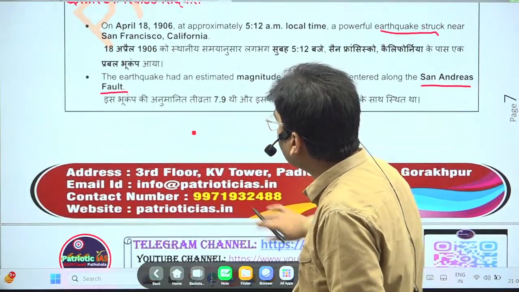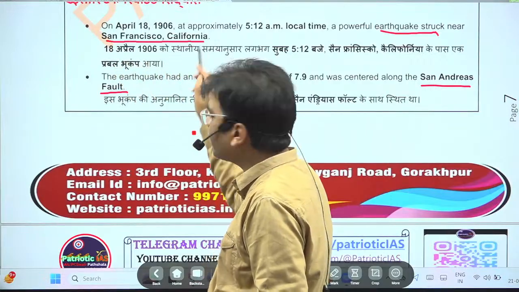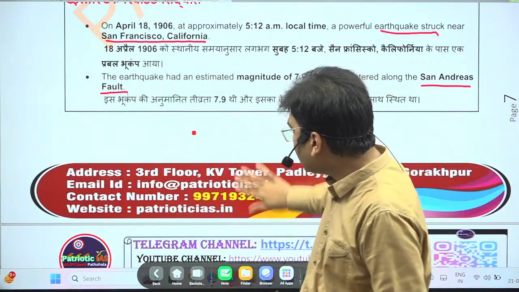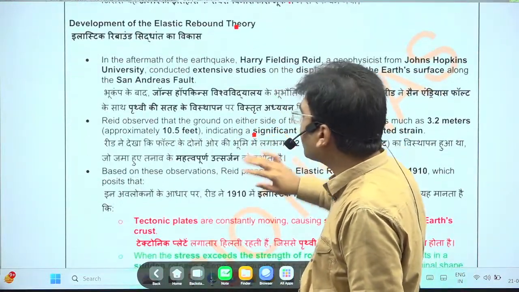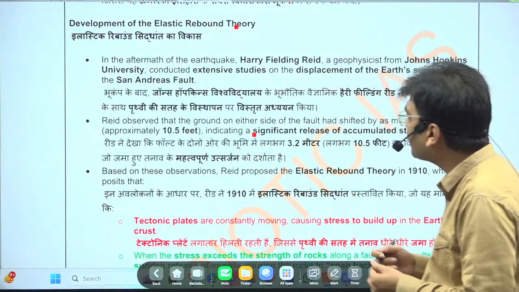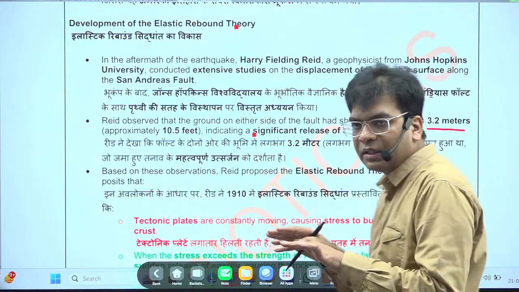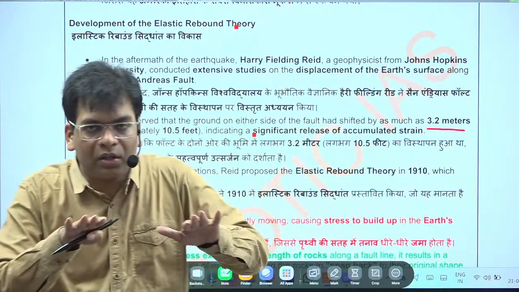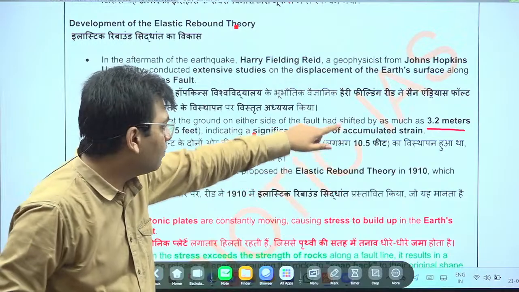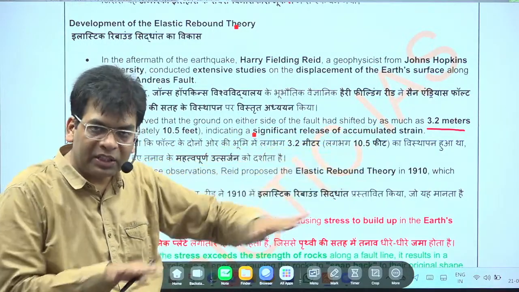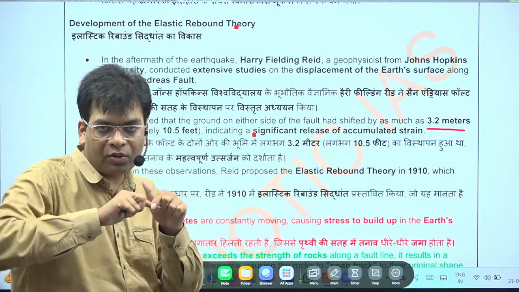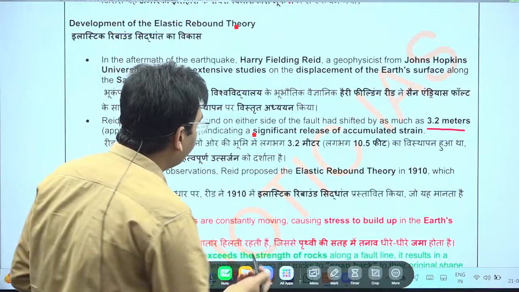Here it was found that when the earthquake took place, there was a rift, and the rift gap was 3.2 kilometers. It means that the earth was apart by a huge distance of 3.2 kilometers, and it was on the fault line. What could be the fault line?